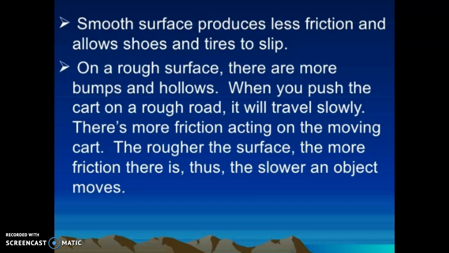Smooth surfaces produce less friction and allow shoes and tires to slip. You might have slipped on a very smooth surface. If water is there, then you will automatically slip from that kind of surface. So a smooth surface has less friction. That's why it is not able to stop the motion of an object. That's why it gets slippery.